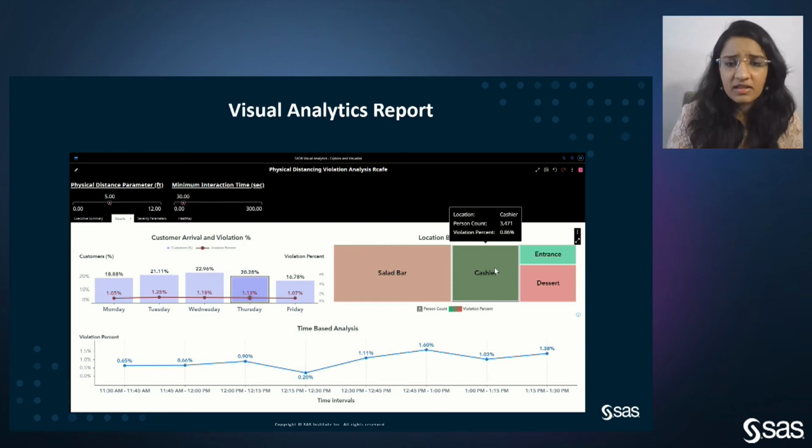Lastly, we have the time-based analysis in the bottom, where we have aggregated the data for 15 minute intervals. As we could see, I have narrowed down on Thursday with cashier location for the time-based analysis. Clearly, we could see a positive trend here. Probably at the cashier section, we had fewer individuals during 12:15 to 12:30, and hence the violation percent was lesser. But as time went by, the violation percent increased as more and more individuals came by at the cashier section. A key part to be noted here is that all this analysis has been done using the pre-COVID data.